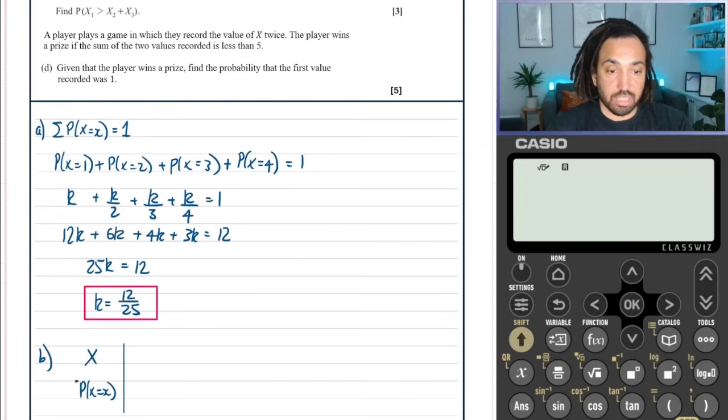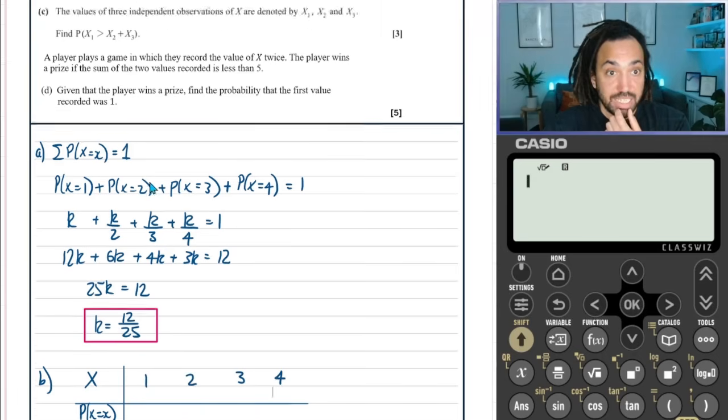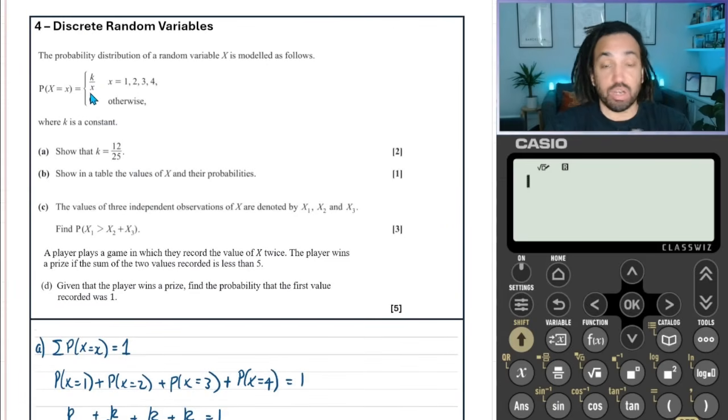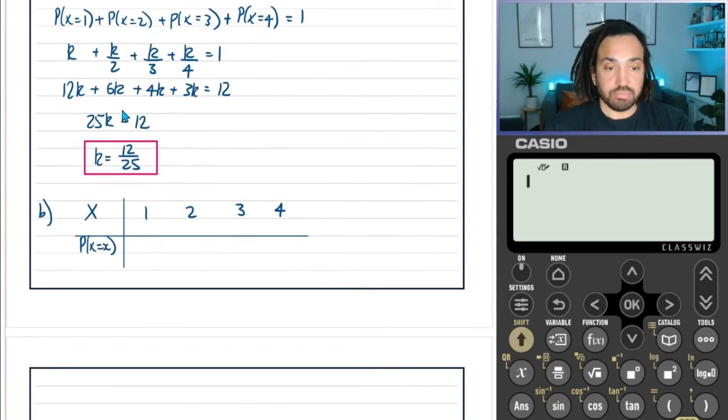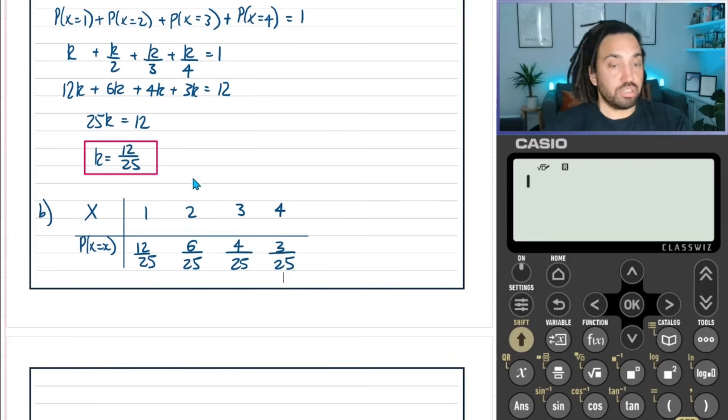Okay, and then we can draw a line across here. So x can be 1, 2, 3, 4. And we know that the probability is going to equal k divided by whatever the x value is. So k is 12 over 25, divided by 1 just gives us 12 over 25. Divided by 2 gives us 6 over 25. Divide k by 3 will give us 4 over 25. And divide by 4 will give us 3 over 25. Perfect. So that's our table.